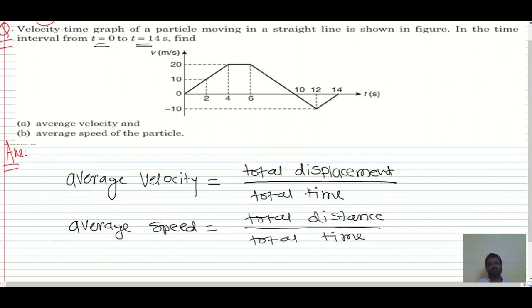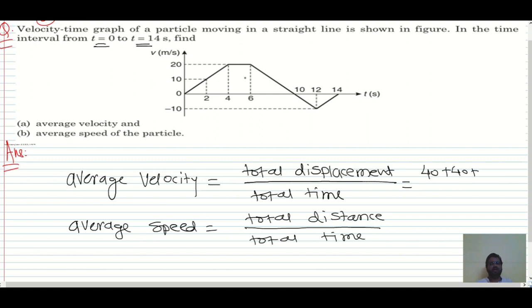So over here what is the total displacement in this case? Total displacement you can find by using this triangle's area, rectangle's area, triangle's area, and again a triangle's area. So I'm writing directly now. What is the triangle's area? Half base into height. Base is 4, height is 20, so 20 into 2, 40. Plus, what is this rectangle's area? 2 into 20, 40.